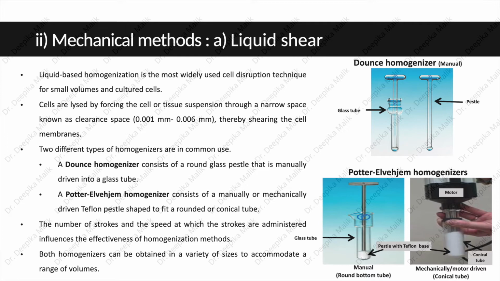This Teflon base containing pestle can be driven manually or by a motor. The number of strokes, that is the movement of the pestle inside and out of the glass tube, and the speed at which the strokes are administered influence the effectiveness of homogenization methods. Both homogenizers can be obtained in a variety of sizes to accommodate a range of volumes.